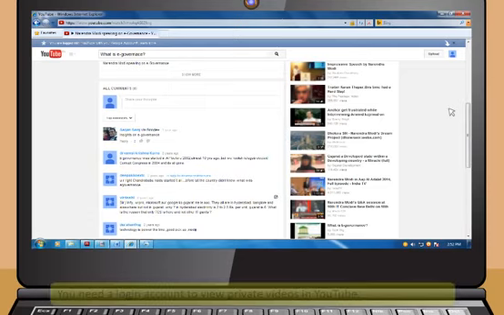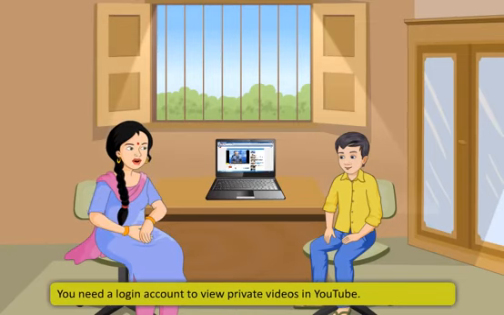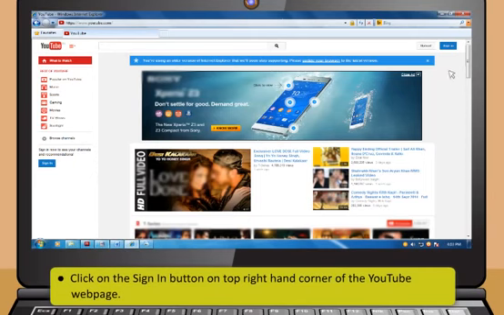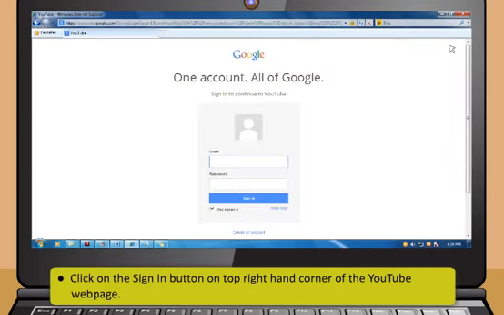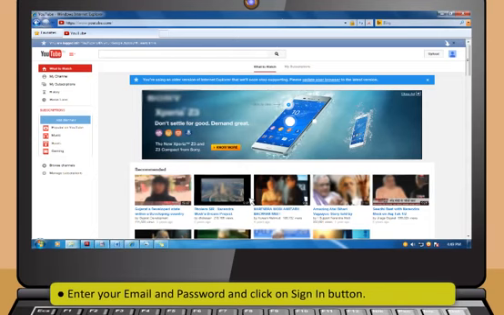You do not need an account to view popular and general videos on YouTube, but you need a login account to view private videos. To sign in to YouTube using your Google account, click on the Sign In button on top right-hand corner of the YouTube web page. The Google Sign In page appears. Now type your email and password and click on Sign In button. If you do not have Google account, then you need to create it. The YouTube page will appear.